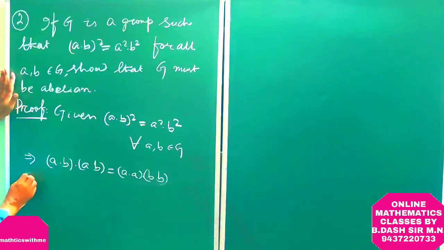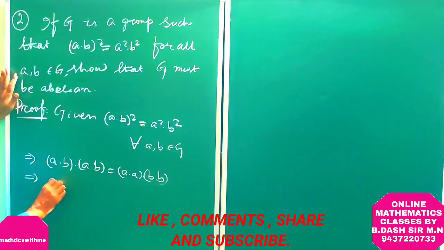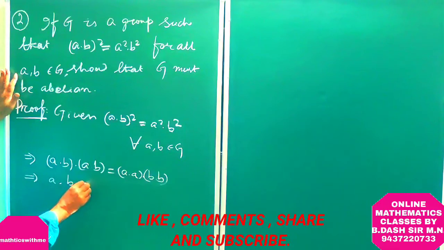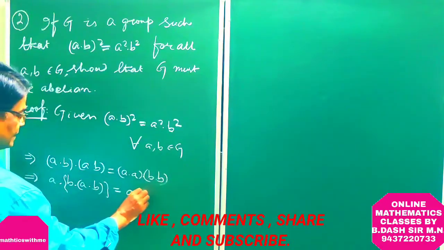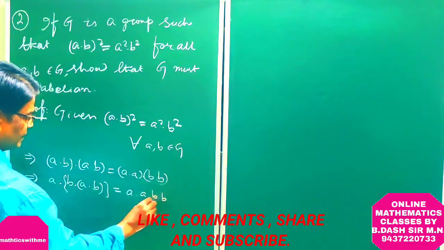So this implies a b a b is equal to a a b b.